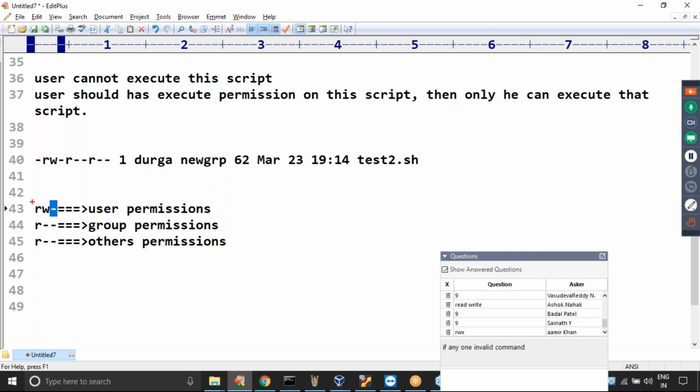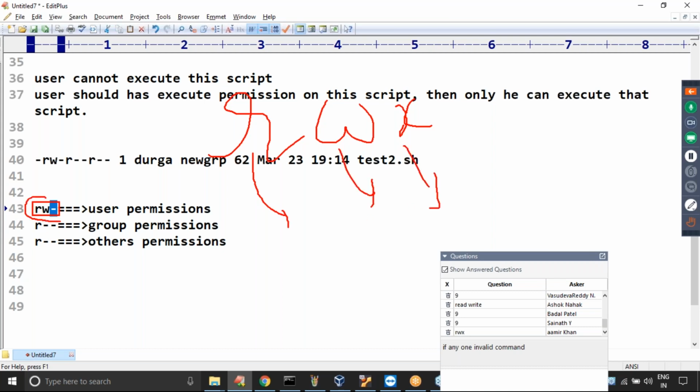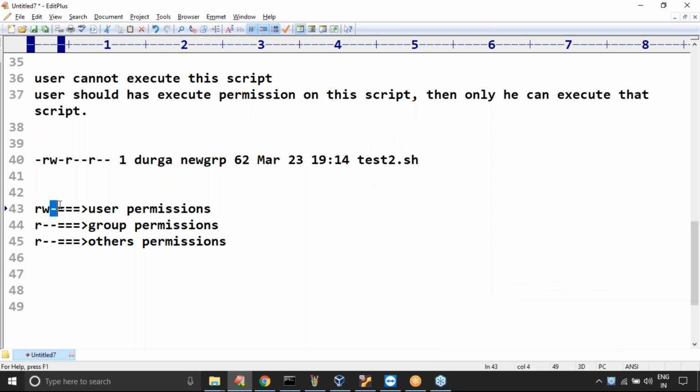Sir, everything is three characters: r w x. User read, write, execute. So user has only read and write, but execute is not there. Group members have only read, and write and execute are not there. Others have only read, and write and execute permissions are not there.